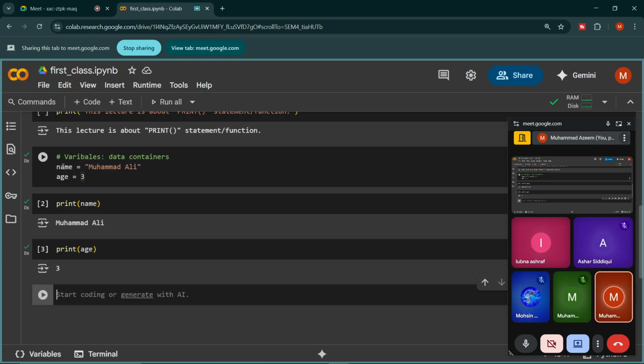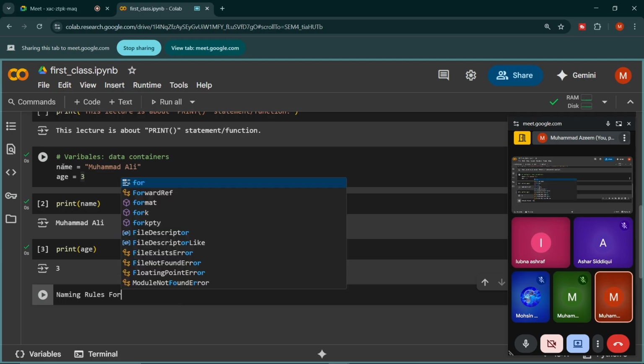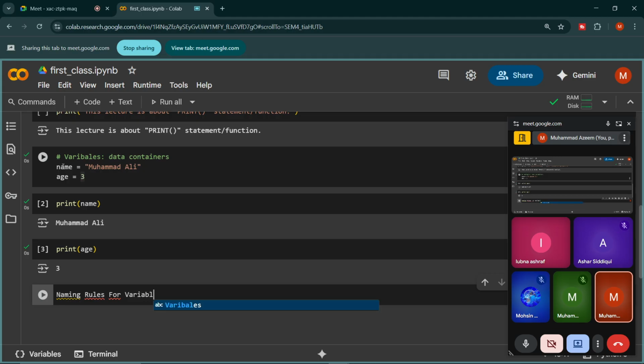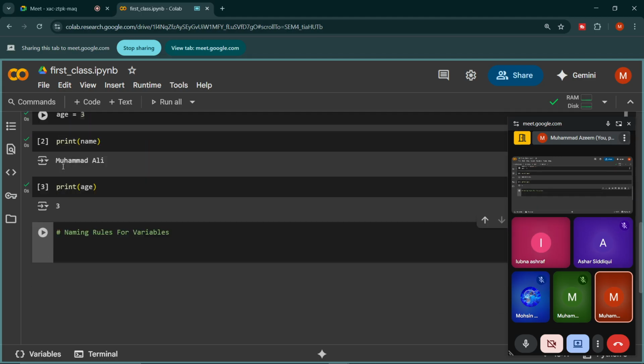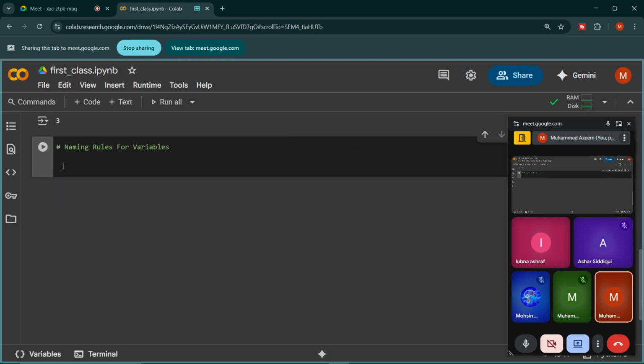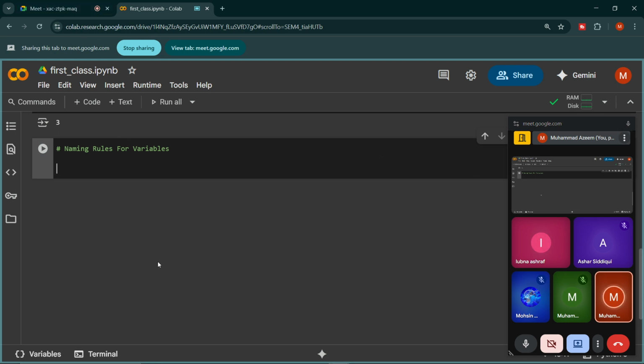So today we will discuss the naming rules for variables, which is very important. So let me write here: naming rules for variables. Okay, so we have different naming rules for variables.